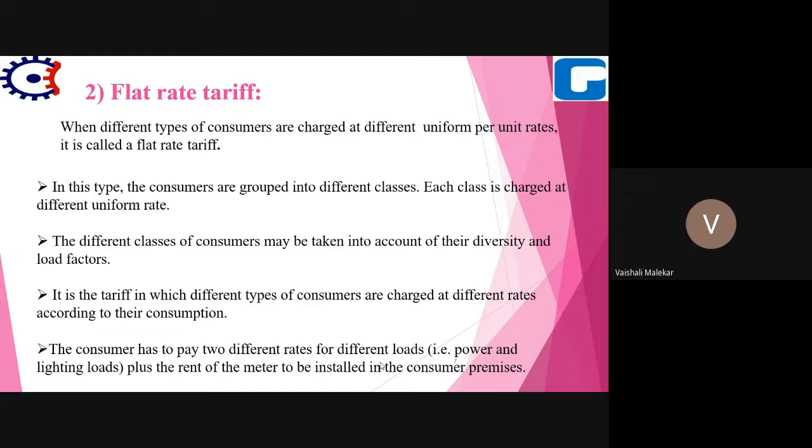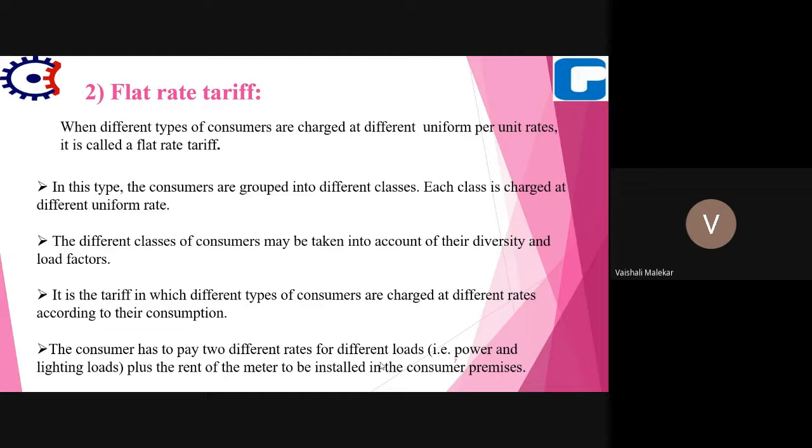Now these consumers have to pay two different rates for different loads. Means if it is a power load, then the rate will be different, and if it is a lighting load, then the rate will be different. Plus the rent of the meter to be installed in the consumer premises.